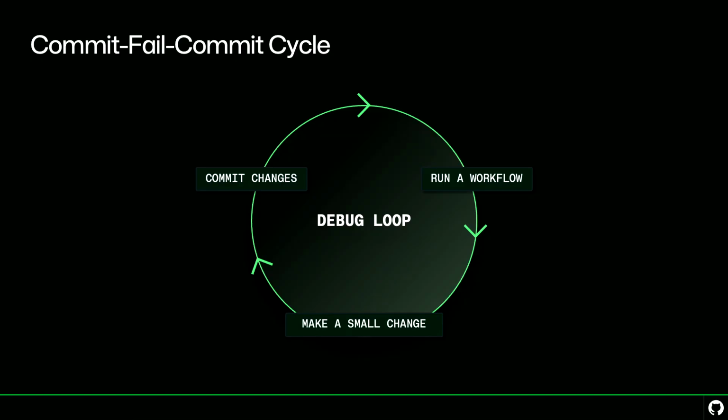The first is going to be an agent-based solution using agentic workflows to help AI diagnose problems when they come up. The second is going to be a sneak peek of our actions debugger, a way to actually dig inside the runner itself and help you troubleshoot and debug issues as they come up.